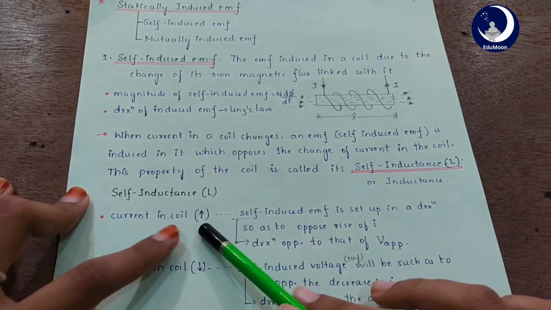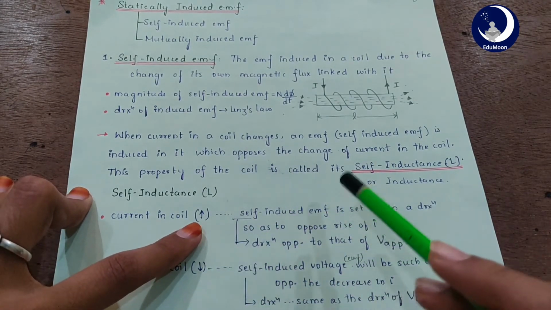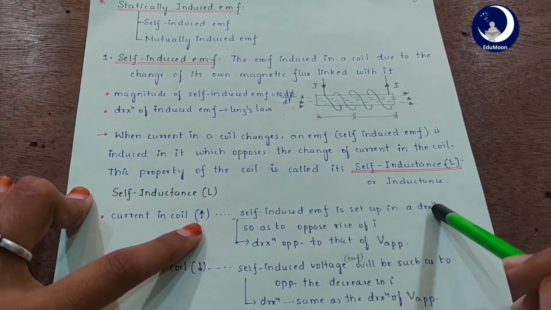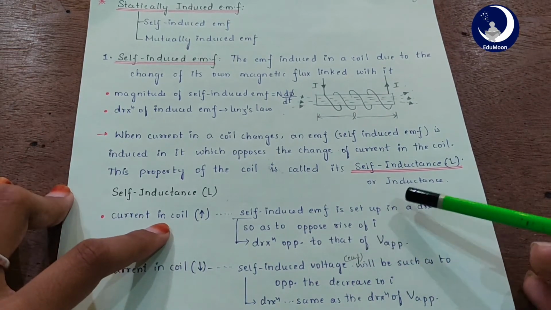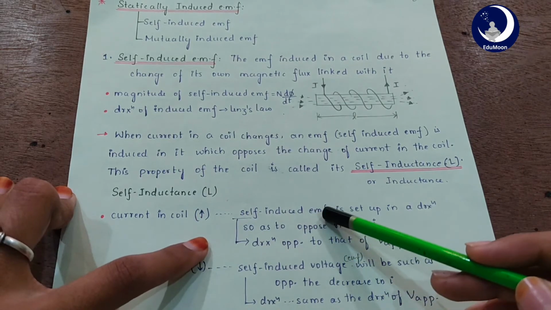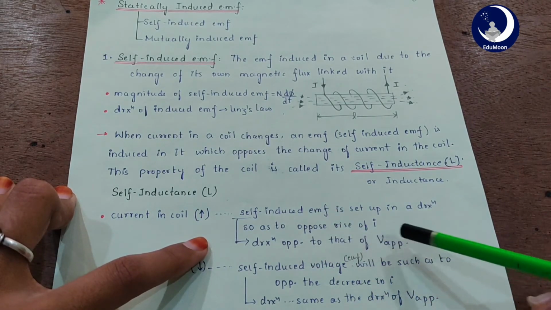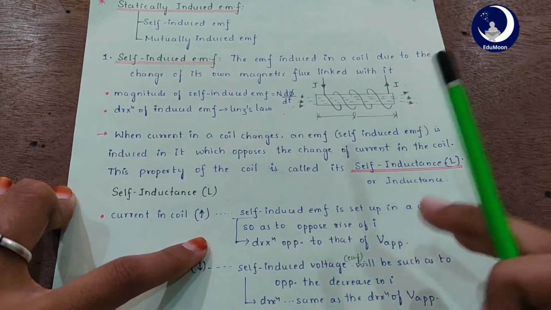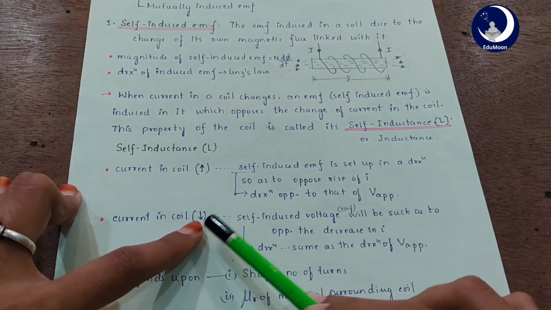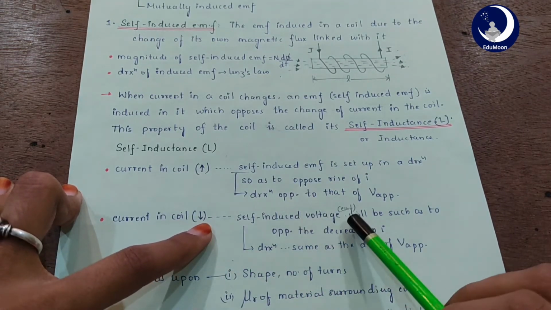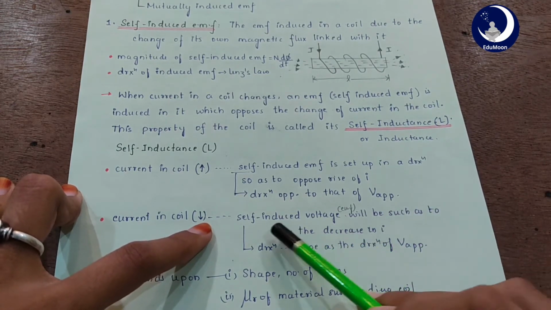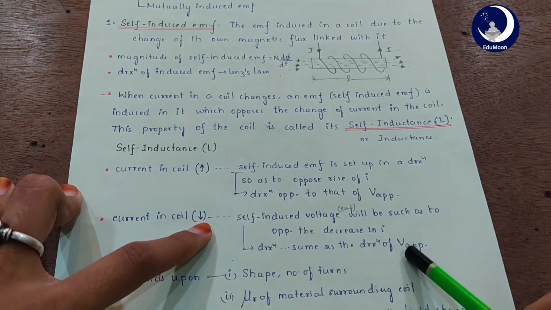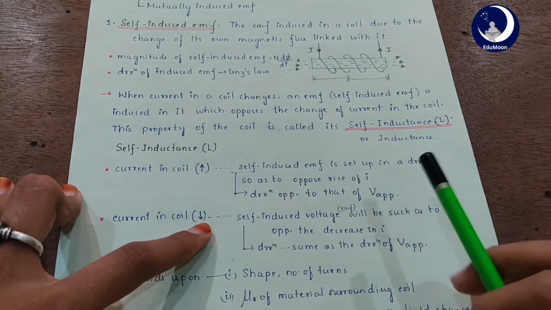When the current in the coil is increasing, self-induced EMF is set up in a direction so as to oppose the rise of current, okay? And the direction of this induced EMF is opposite to the applied voltage, okay? And when the current in the coil is decreasing, self-induced EMF or the voltage will be such as to oppose the decrease in current, and its direction is the same as the direction of applied voltage, okay?